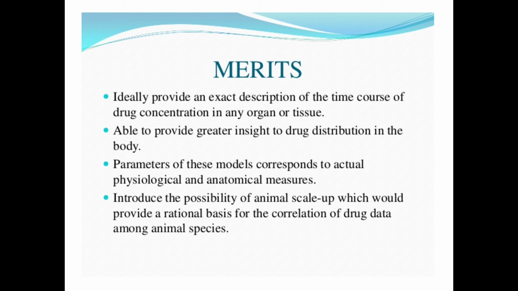Also, the parameters of these models correspond to actual physiological and anatomical measures. They also introduce the possibility of animal scale up, which provides a rational basis for the correlation of drug data among animal species.